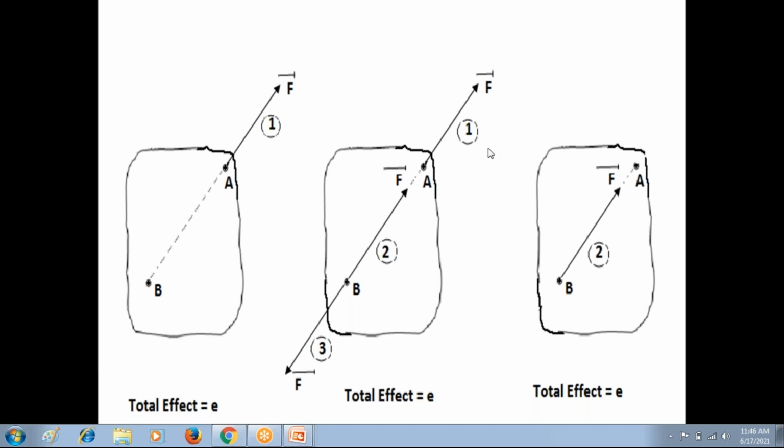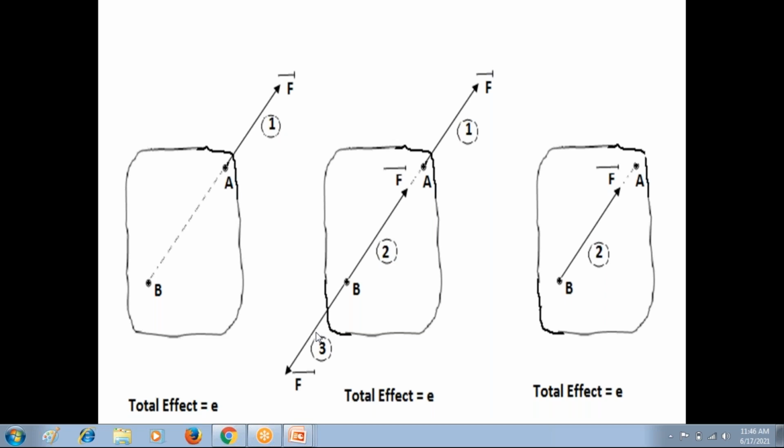So check the first force and third force in the second diagram. These two forces are acting on the same straight line. These two forces are opposite in direction. These two forces are equal in magnitude. So the first force and third force are also in the equilibrium condition. The first and third force are collinear, acting on the same straight line, opposite in direction, equal in magnitude. So the first and third force are in equilibrium condition.